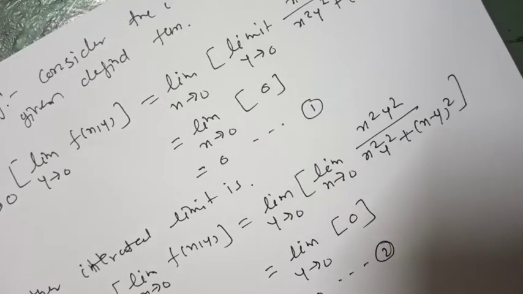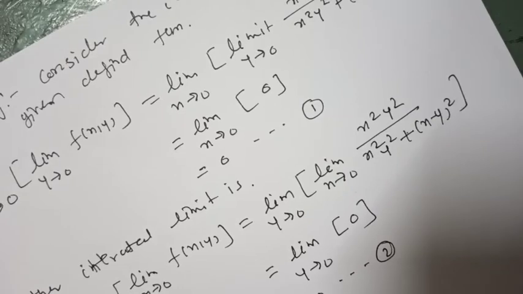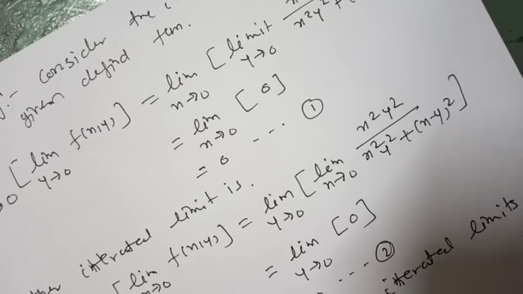Call it equation 2. Thus from equations 1 and 2, the iterated limits are equal.